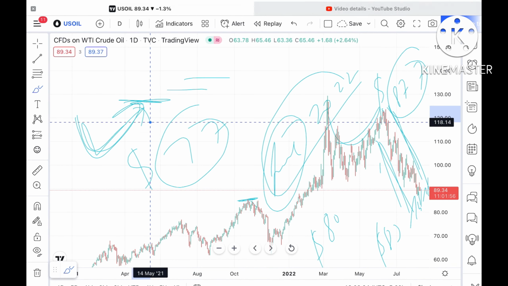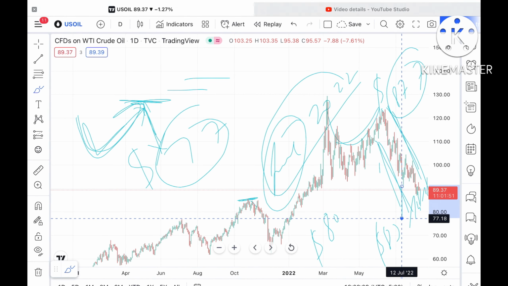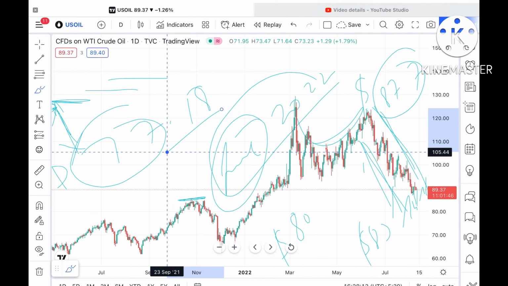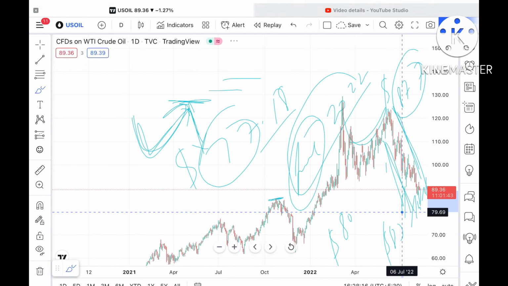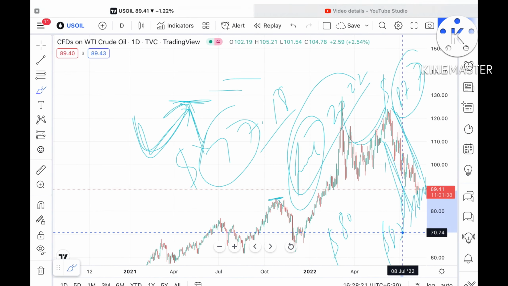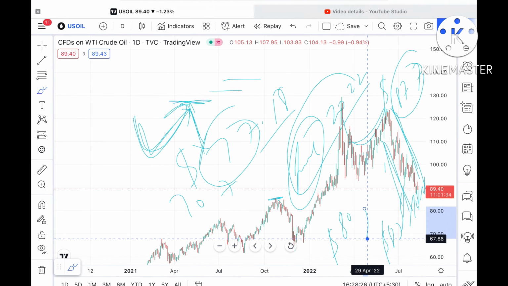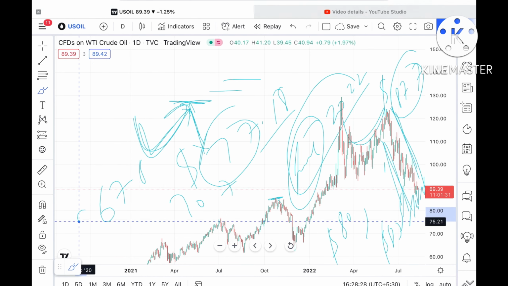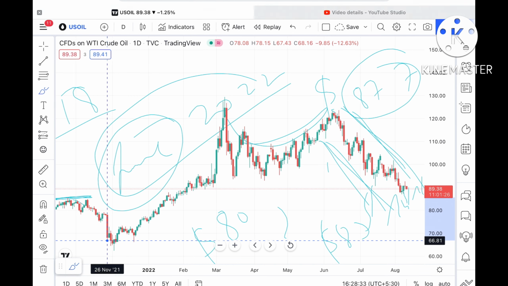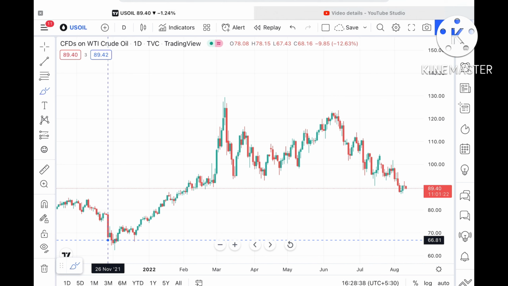I've already explained that at 85 or 77 we can see a bounce back, because these are strong supports, but the resistance on the upside can make it fall again to the downside. Suppose this level didn't sustain, then it can come down again to a level of 77, and from there it can come down to a level of 70.74, and from there it can fall to a level of $67.8. Once the price falls below that level, we can see it fall further down. I'll make another video if the price falls below that level, or you can check my monthly video.